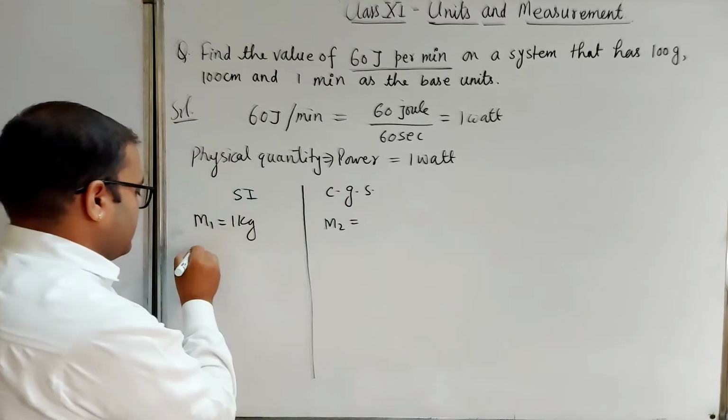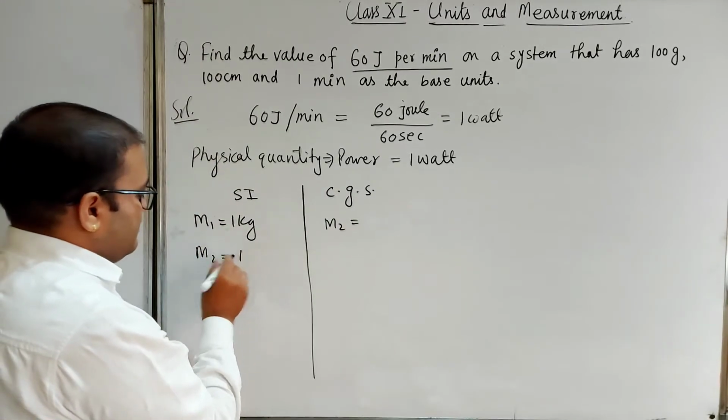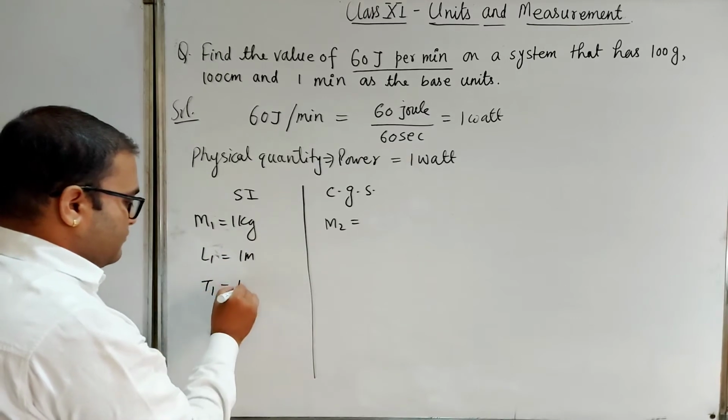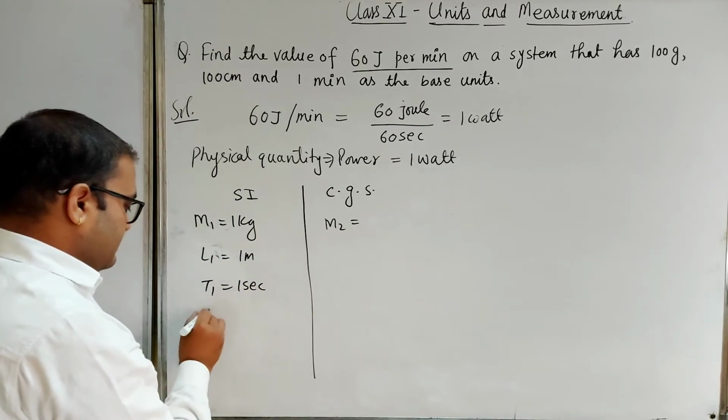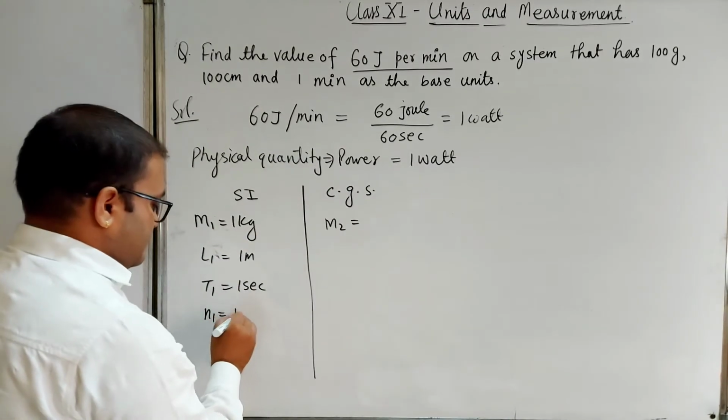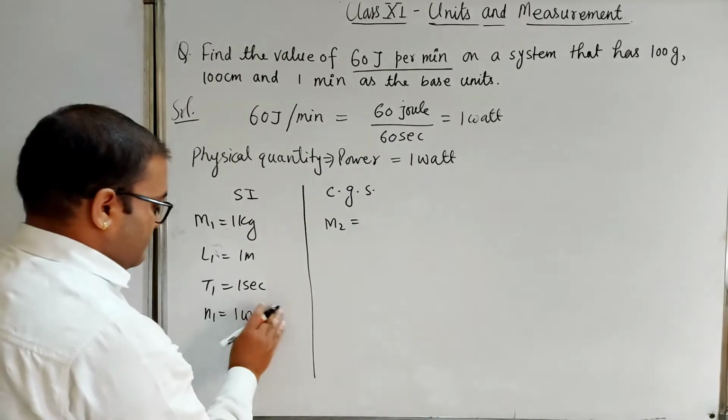We will discuss that later on. L1 equals 1 meter and T1 equals 1 second. And here N1 we have the value 1 watt.